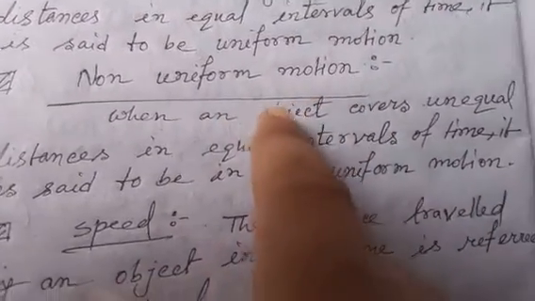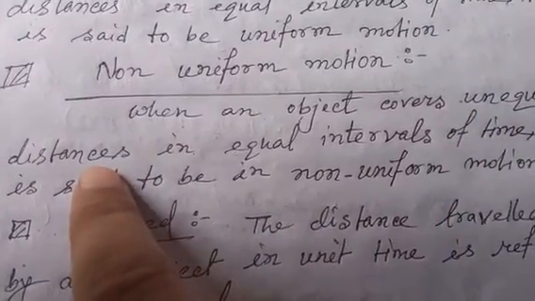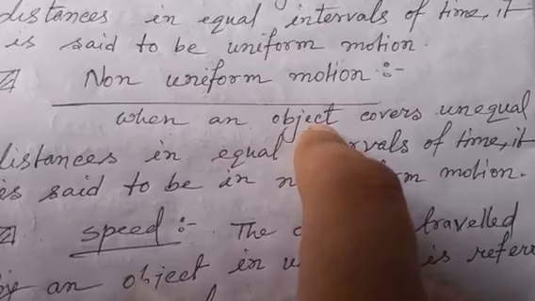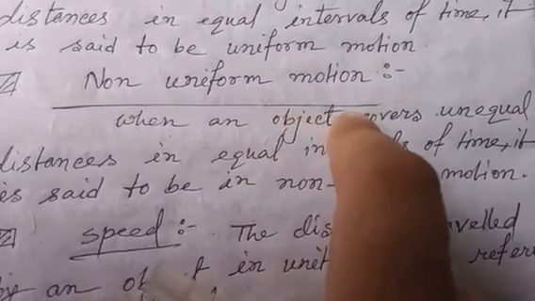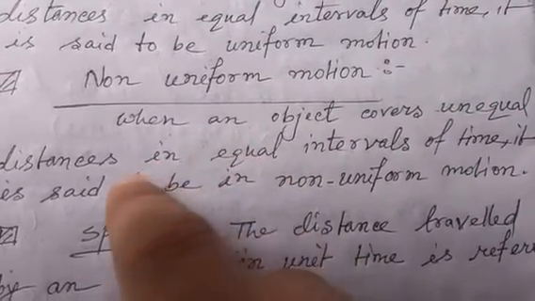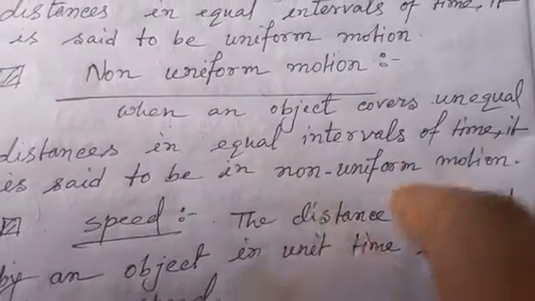Non-uniform motion: when an object covers unequal distance in equal intervals of time. First 1 second 5 meter, second 1 second 6 meter, third 1 second 7 meter, so it is a non-uniform motion. It is said to be non-uniform motion.